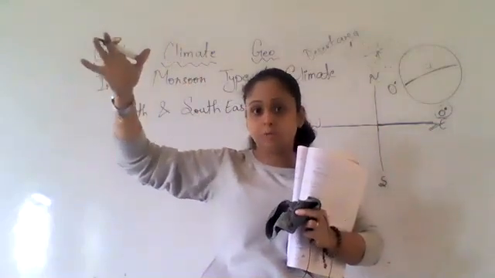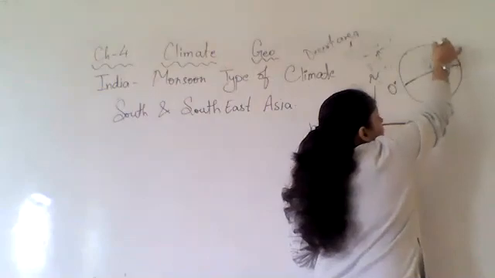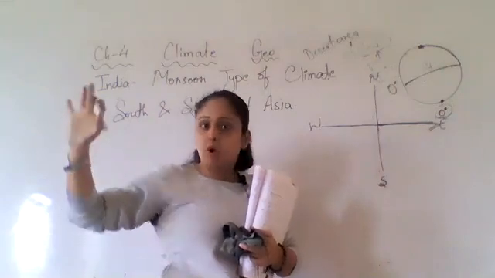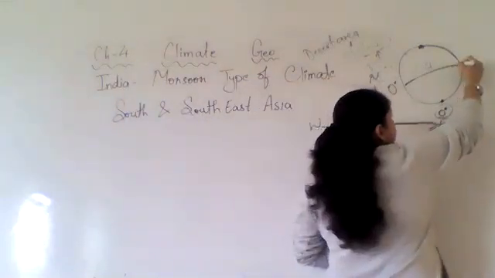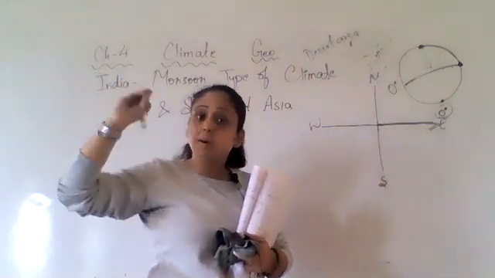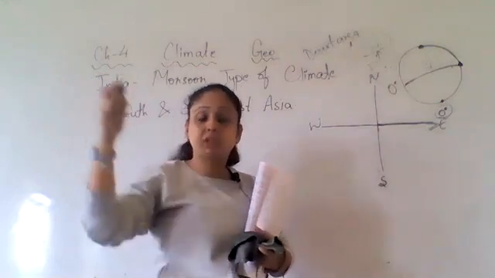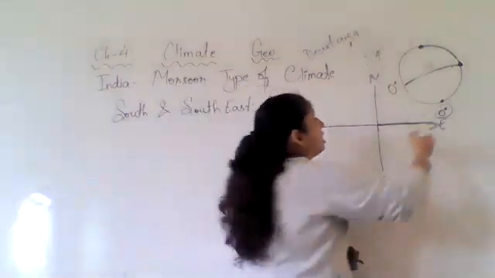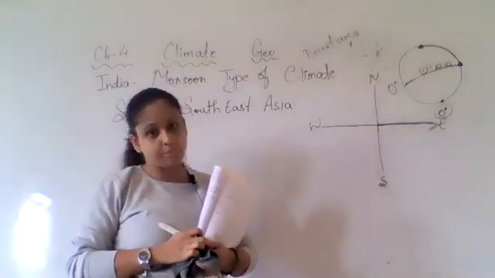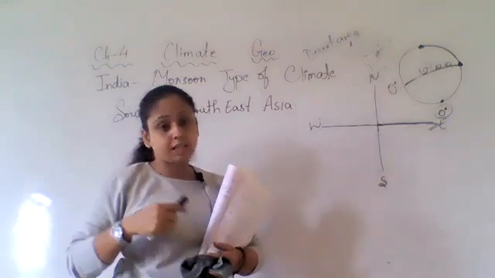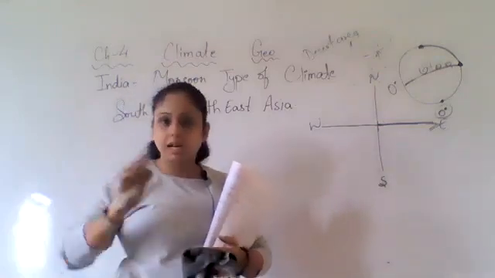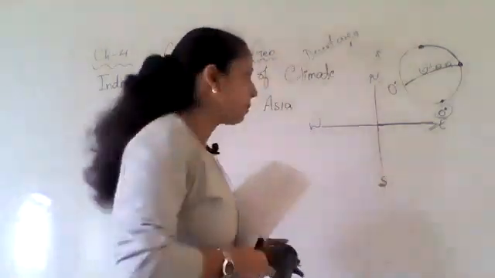The poles are the areas further from the sun, but this area is the nearest to the sun. So this area gets the maximum temperature from the sun, and that is why the countries near the equator have a hot climate. Right? Hot climate, humidity is there, and that is the reason for the monsoon climate. And there are many more reasons. We'll go further in this chapter.